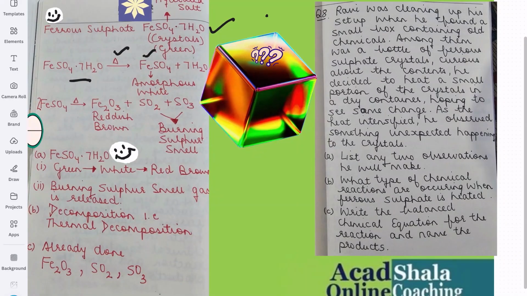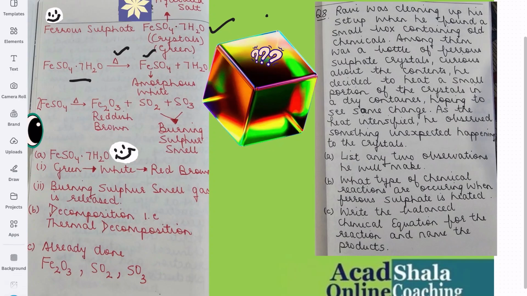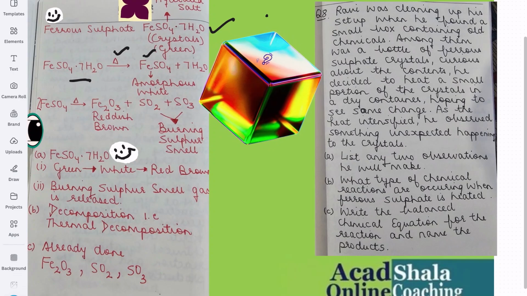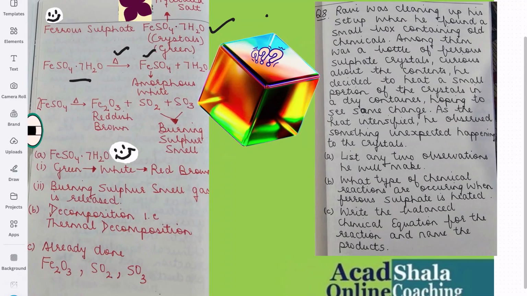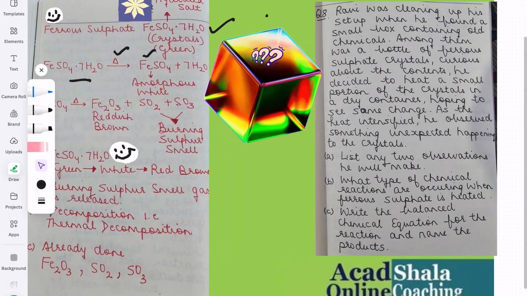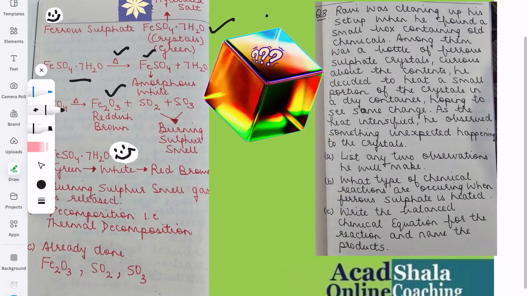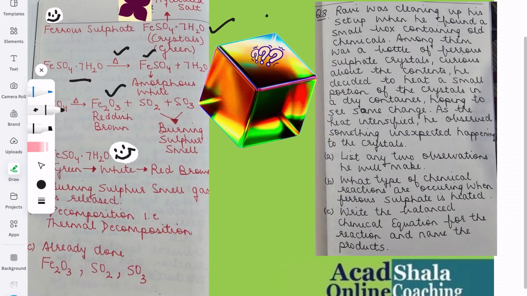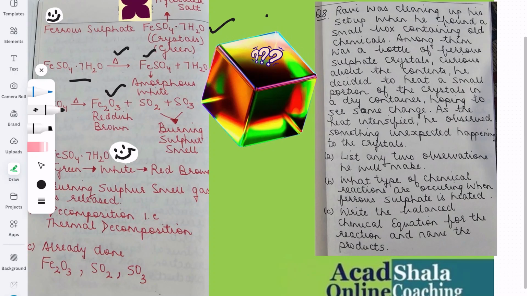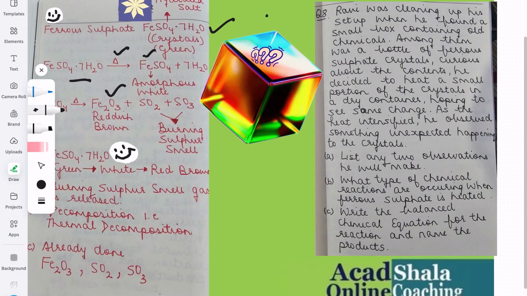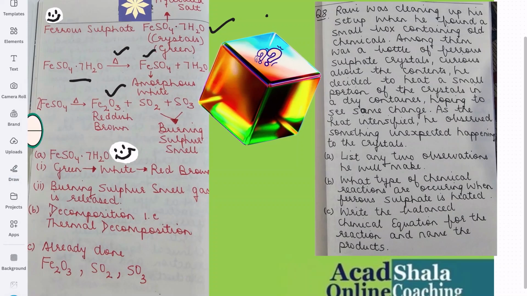Now I will take FeSO4 and continue heating more. If I continue heating, I get the products Fe2O3, SO2 and SO3. The product Fe2O3 is ferric oxide, and I am also getting 2 gases, SO2 and SO3. These gases have a burning sulfur smell, and Fe2O3 is reddish brown in color. So this you have understood.